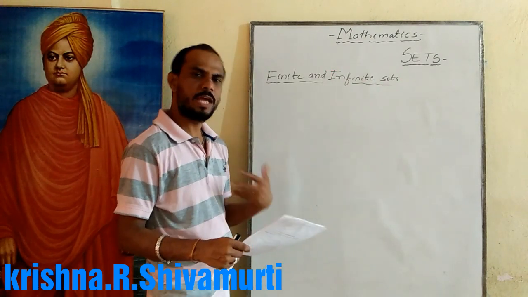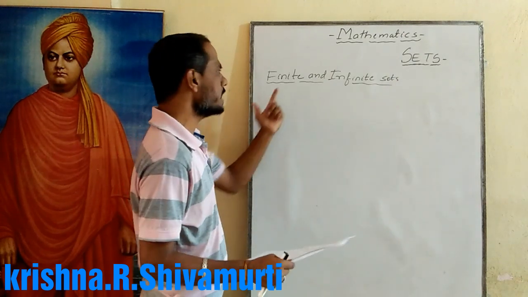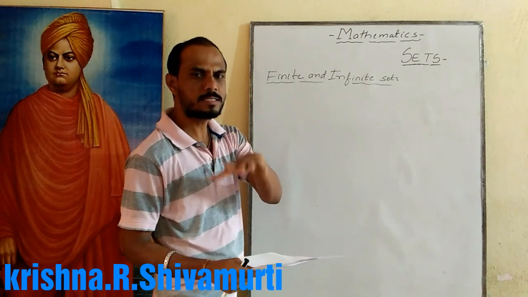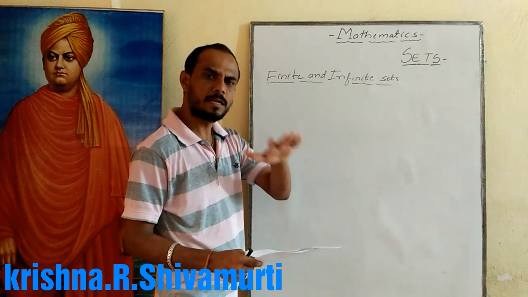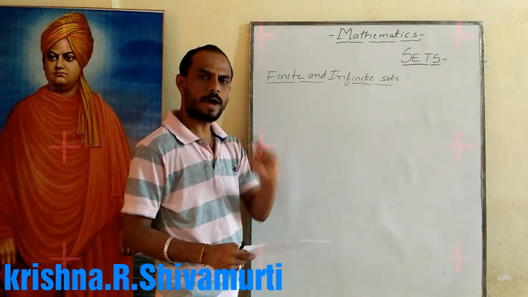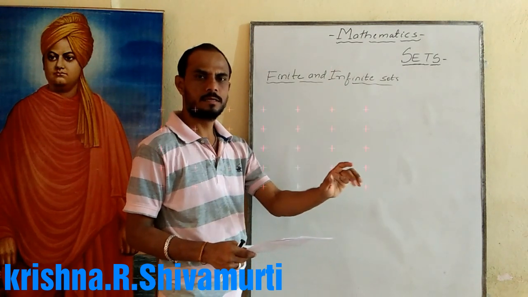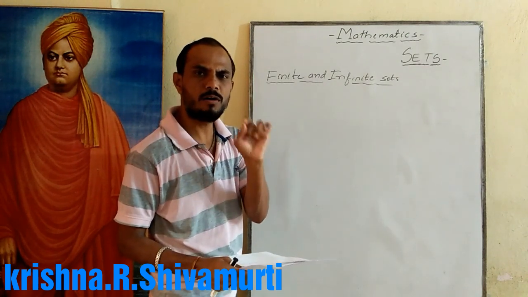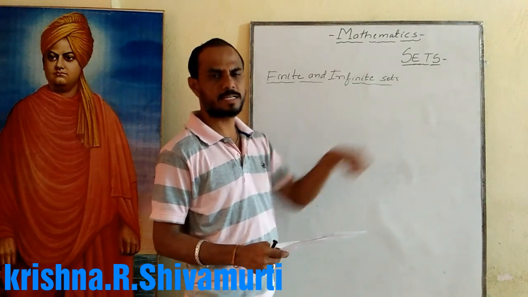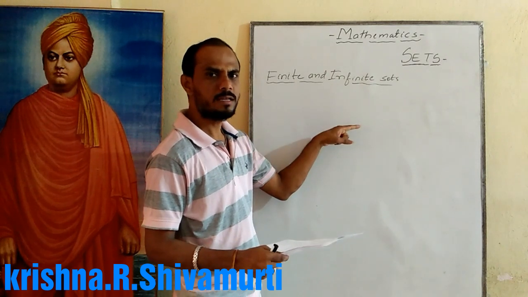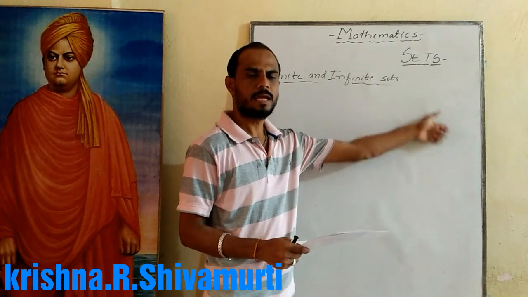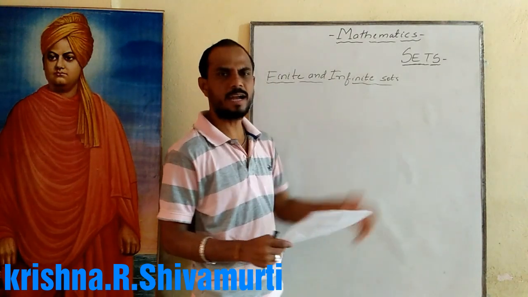In another way, we can state the definition. Please note down what a finite set is. A finite set is a set having a finite number of elements. Finite means possible to count. Write down the definition of an infinite set: a set having an infinite number of elements is called an infinite set.